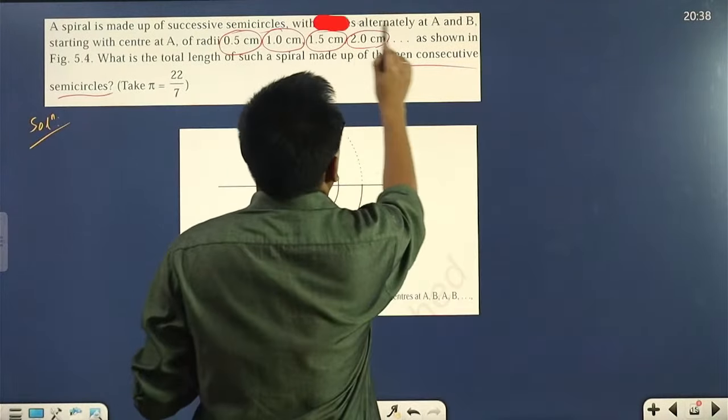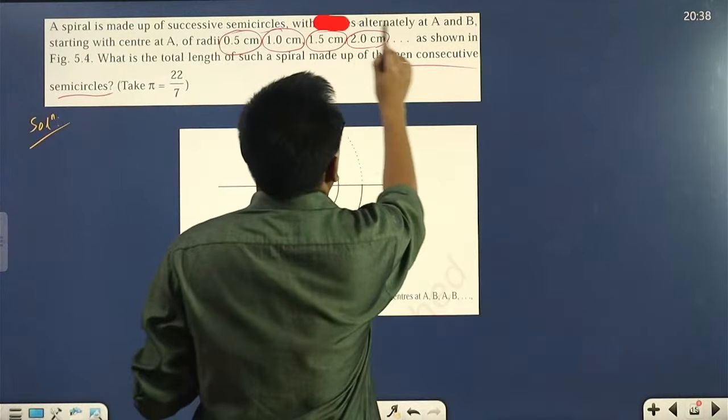For the first semicircle, the center is A. If you see the second one, the green semicircle, the center is B. If you see the upper one again, the center is A again.